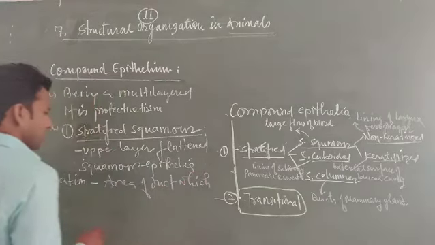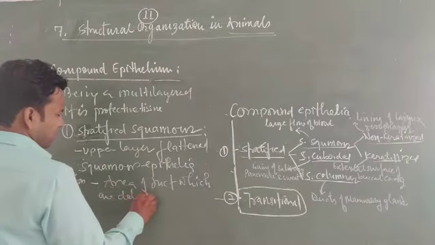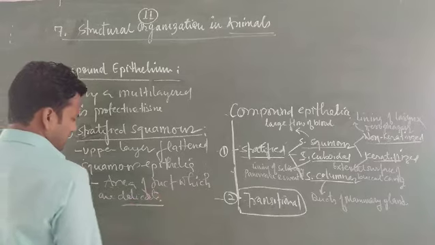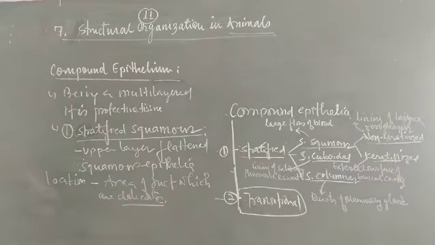That means the areas of the body where blood flows and which should be delicate are considered under this category, stratified squamous epithelia.